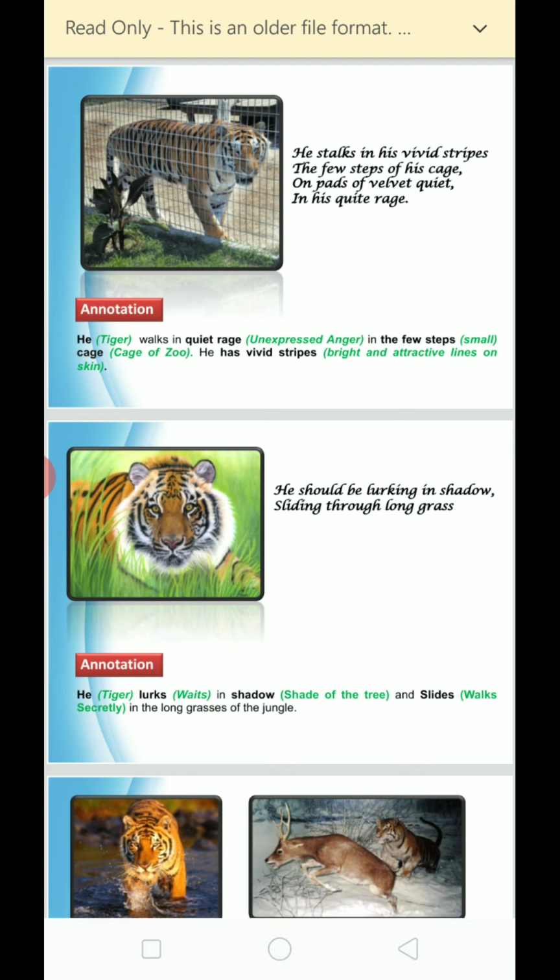In his quiet rage, look at here students, actually this word quiet is misspelled. You will find it in your textbook as quiet. Quiet rage, rage means anger. Look at how he moves there. First of all, he was quiet there, he was calm, silent, but he is full of anger also. Why is he angry? Because he knows that he is helpless in the zoo.